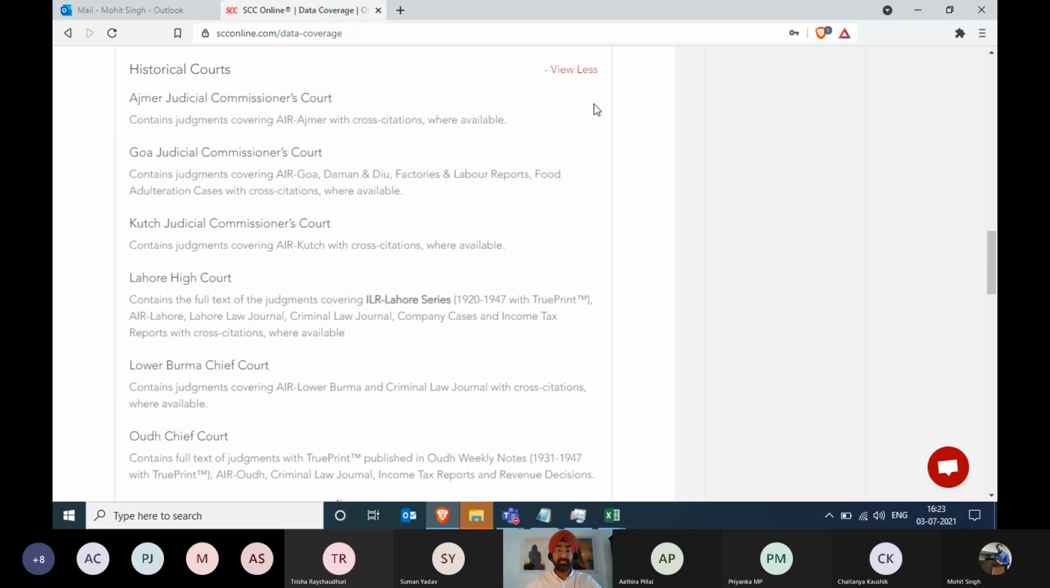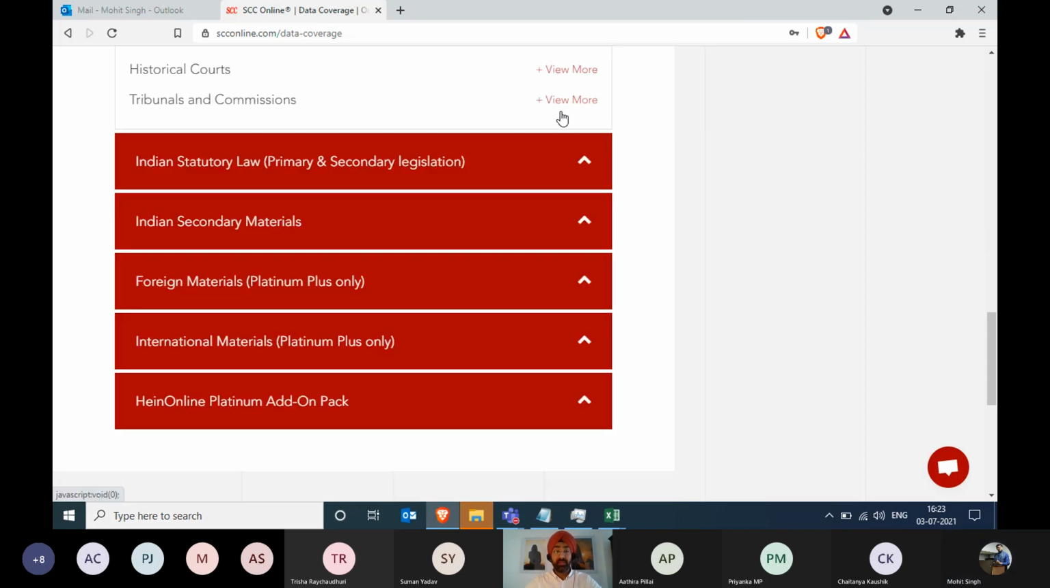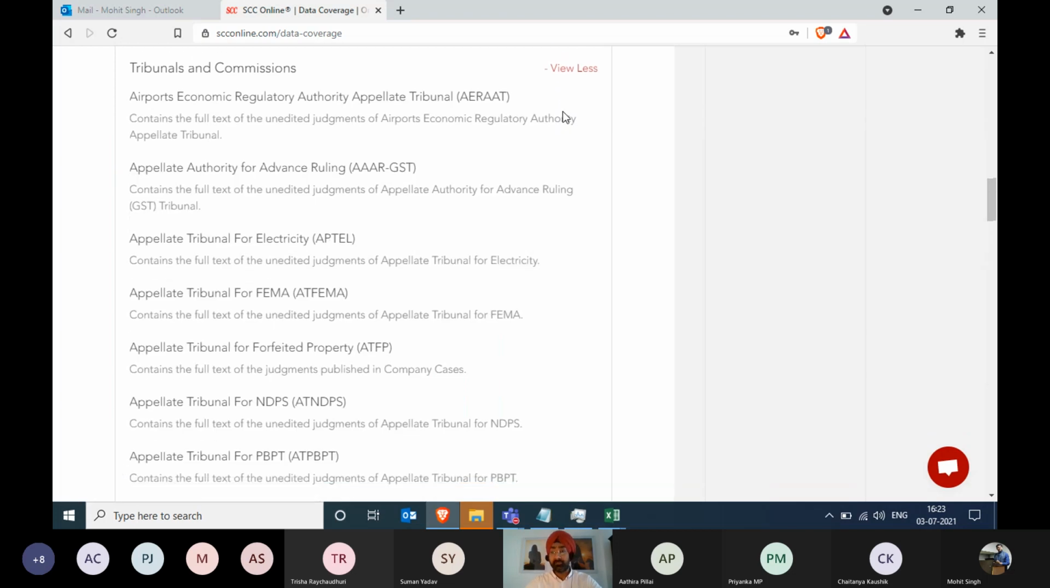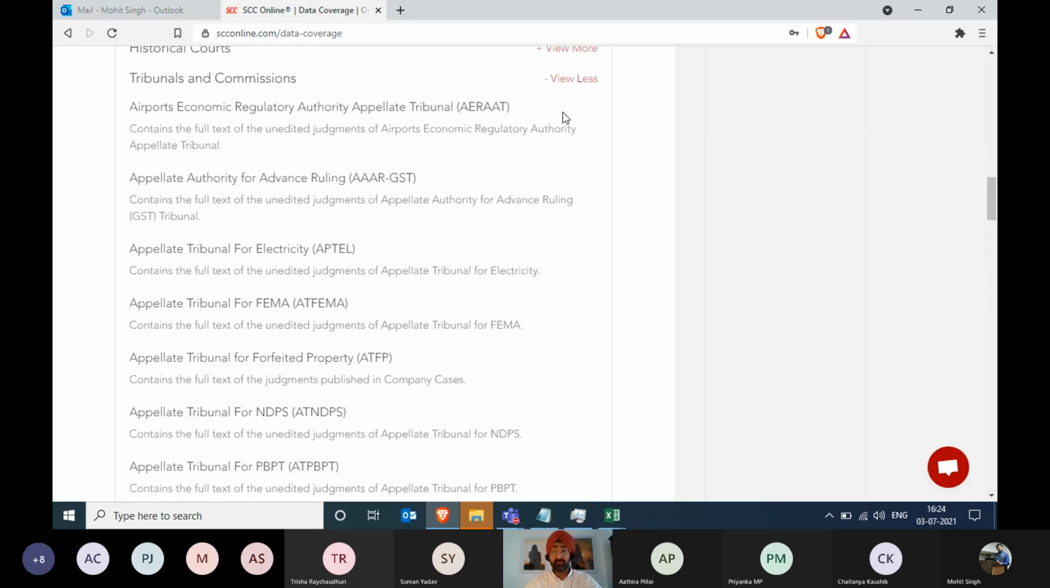Mohit, if we can collapse this and move to the next one. Sure. Then you have your tribunals. Various tribunals have been added: CESTAT, ITAT, APTEL, whatever that you're looking for. All those tribunals have been made available. The list has increased tremendously, I think, in the last 1.5 years.